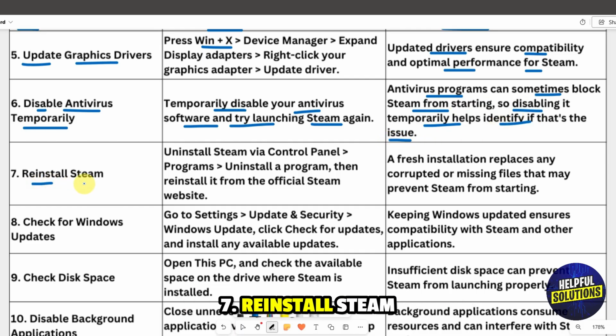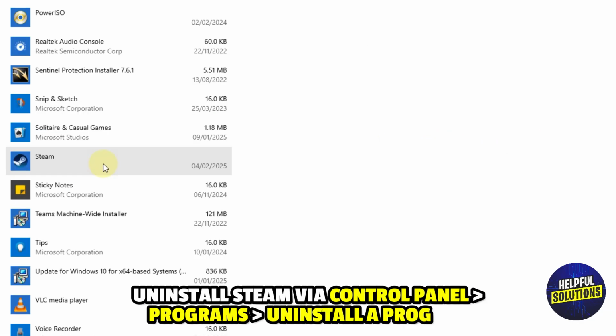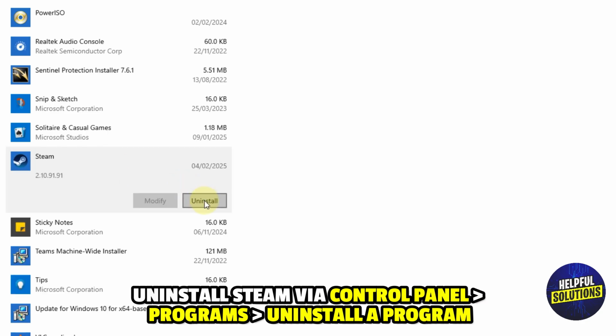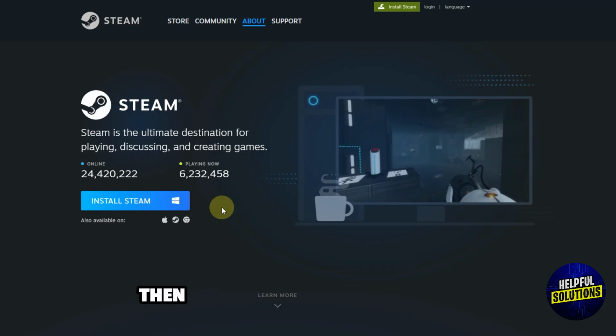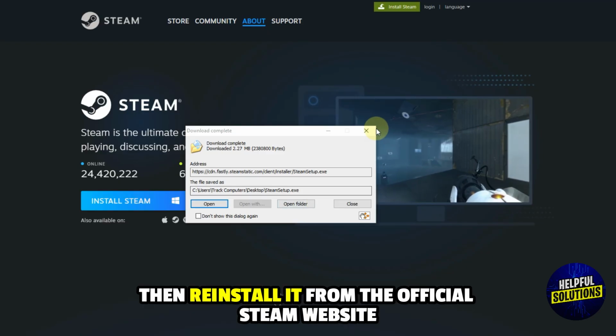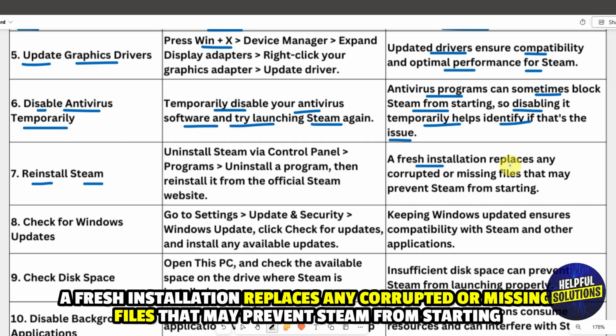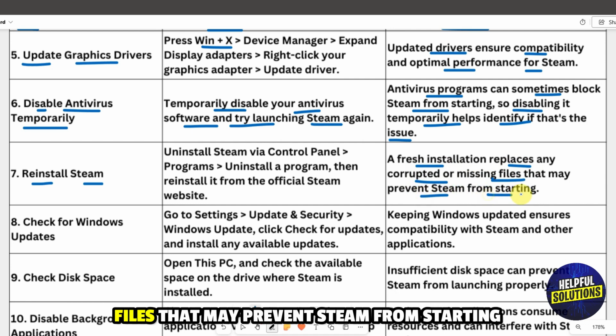Number 7. Reinstall Steam. Uninstall Steam via Control Panel, Programs, Uninstall a program, then reinstall it from the official Steam website. A fresh installation replaces any corrupted or missing files that may prevent Steam from starting.